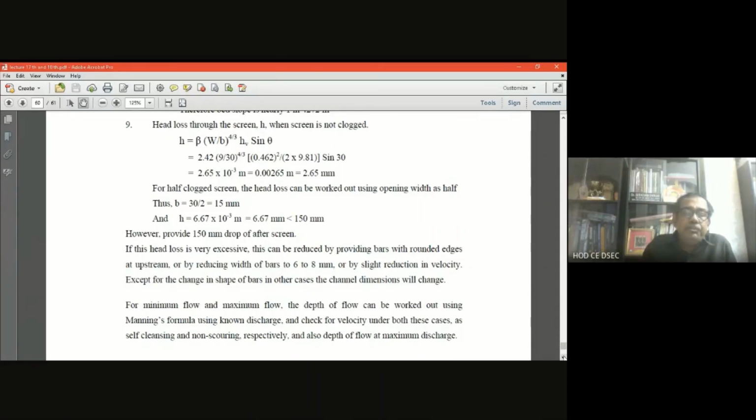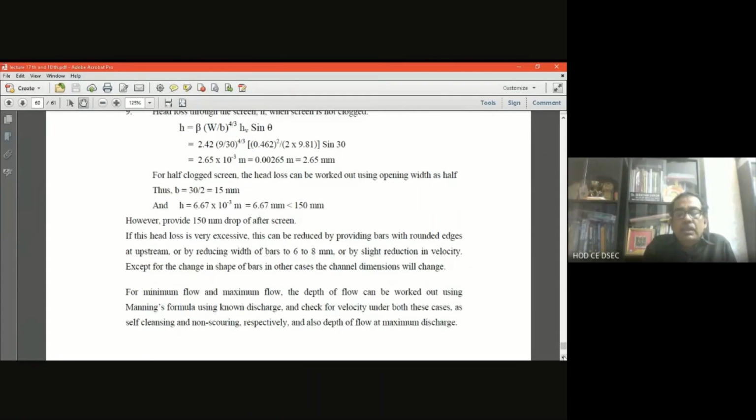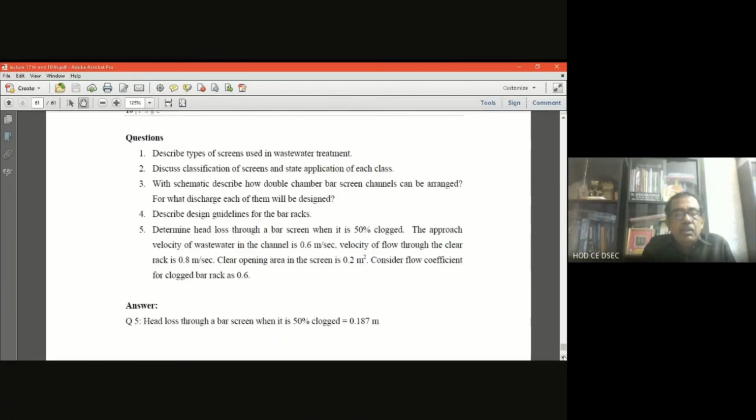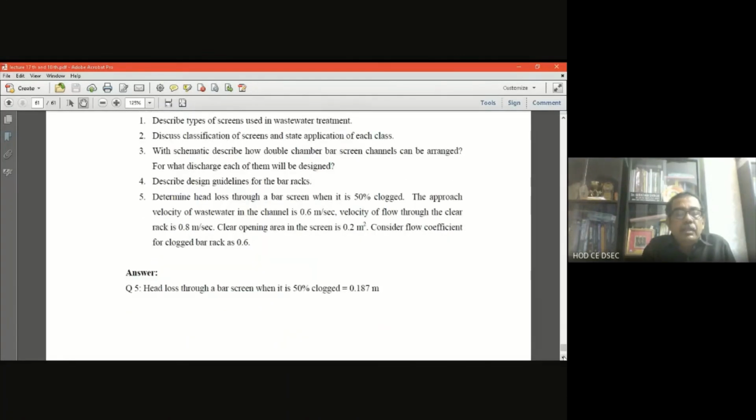For minimum flow and maximum flow, the depth of flow can be worked out using Manning's formula with a known discharge. Check velocity under both cases as self-cleansing velocity and non-scouring velocity respectively, and also the depth of flow at maximum discharge. So this is all about the design